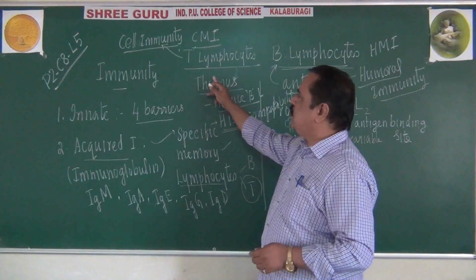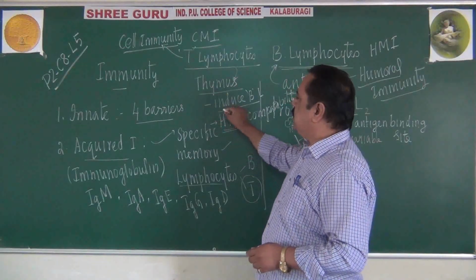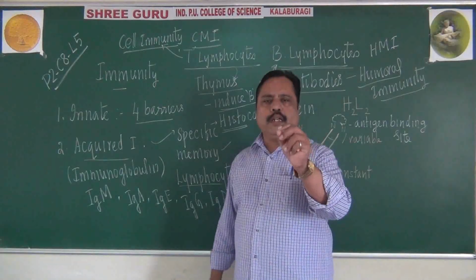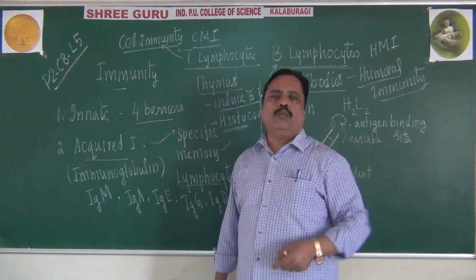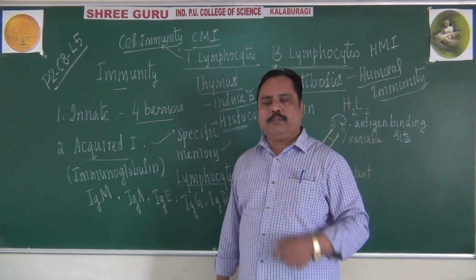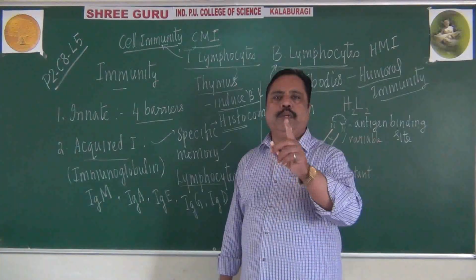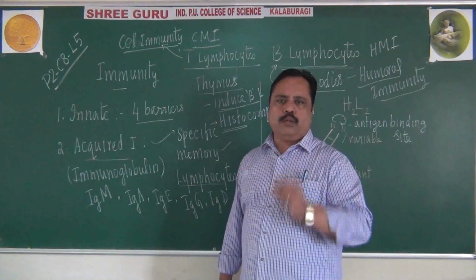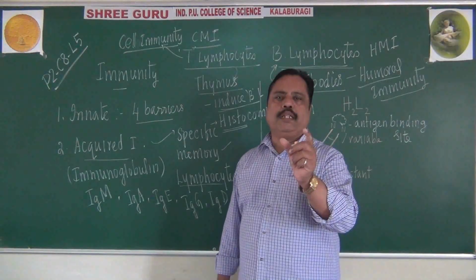One more function I told you is that T lymphocytes can trigger B lymphocytes to produce antibodies also. So which type of lymphocyte produces antibodies? It is the B lymphocyte. Why is it called B? It is from the bursa of Fabricius.